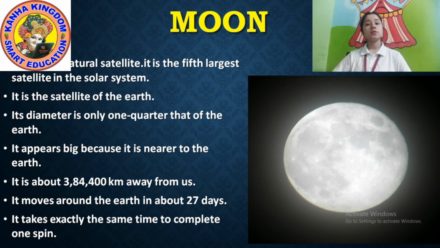You know spin? Sometimes we see half moon, sometimes we see a little bit, sometimes we see full moon. It takes exactly 27 days to complete one spin also.